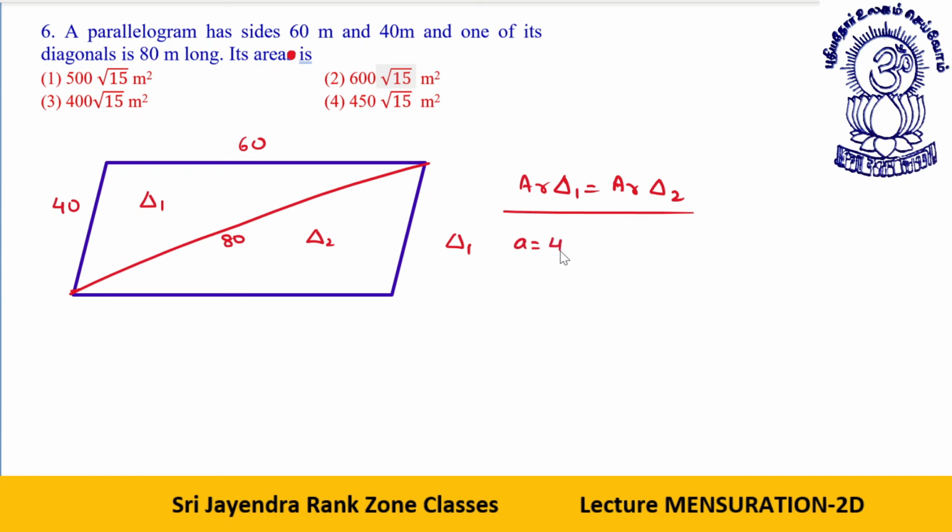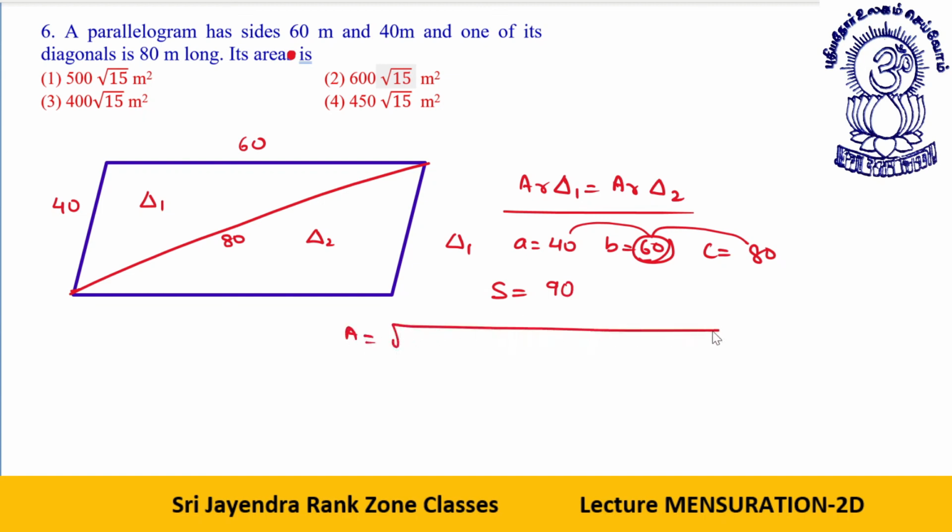Let's say A is 40, B is 60 and C is 80. Okay, dear students. A 40, B 60, C is 80. First of all, what will be the semi-perimeter? Semi-perimeter in such a case, dear students, is like you multiply this side by 1.5. If you have this AP like 20-20 gap, equal gap, you take this side and multiply this by 1.5. This will give you 90. Okay, semi-perimeter is 90.